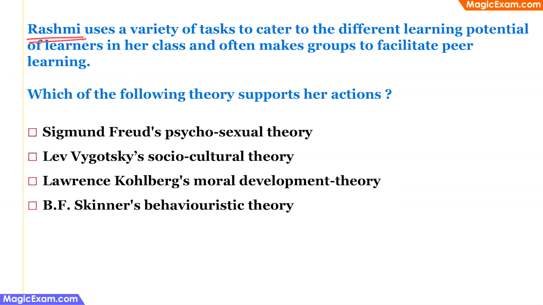Rashmi uses a variety of tasks to cater to different learning potential of learners in her class and often makes groups to facilitate peer learning. Which of the following theory supports her actions? So what is Rashmi doing here? First, she is using a variety of tasks. That is, she is engaging in active learning. That is, she is not just giving instructions or lecture to the students. She is making sure that the children are actively participating in the teaching and learning process, and there are a variety of tasks that the children can do.